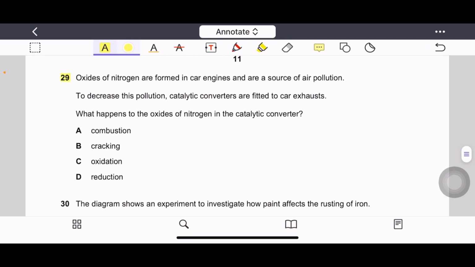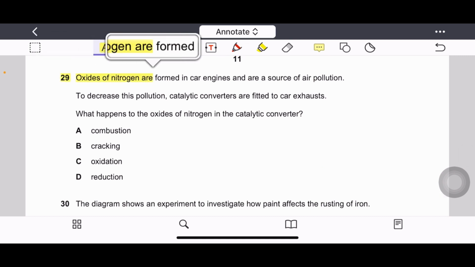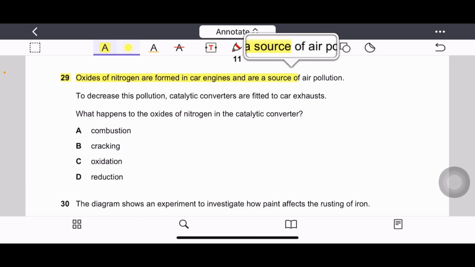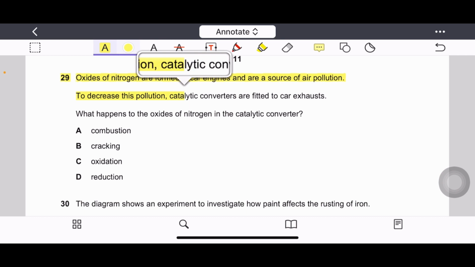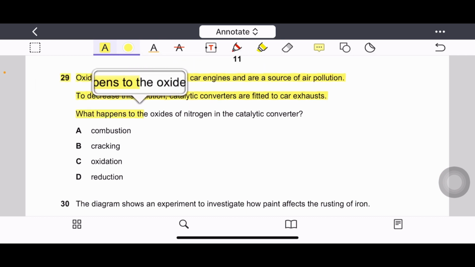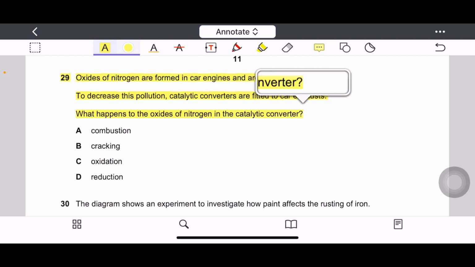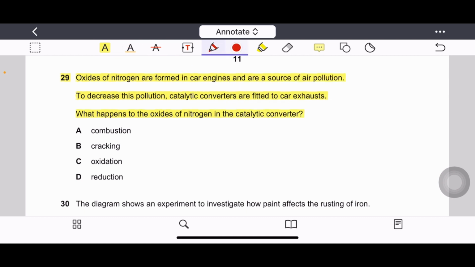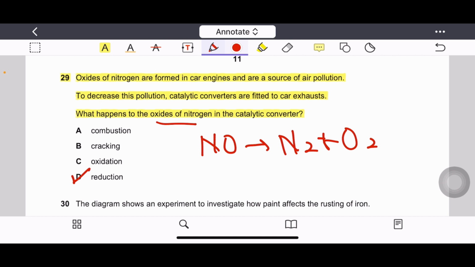Question number 29. Oxides of nitrogen are formed in car engines and are a source of air pollution. To decrease this pollution, catalytic converters are fitted to car exhausts. What happens to the oxide of nitrogen in the catalytic converter? Nitrogen oxides are reduced to nitrogen and oxygen. It means they are reduced, so reduction happens. Option D is the correct answer.